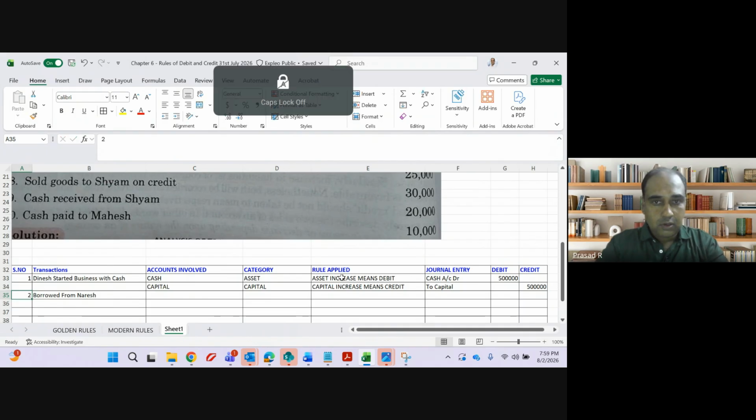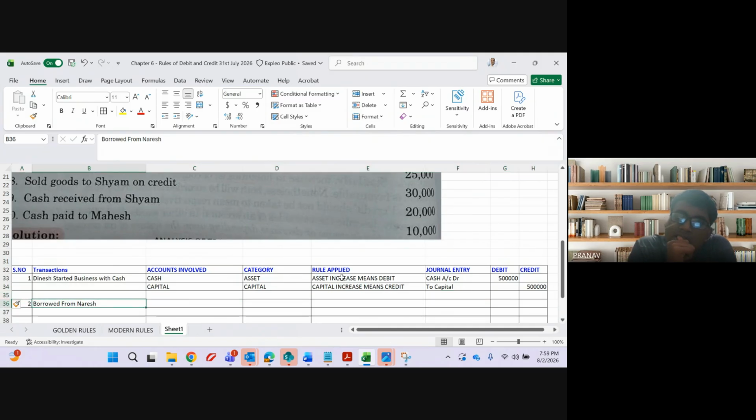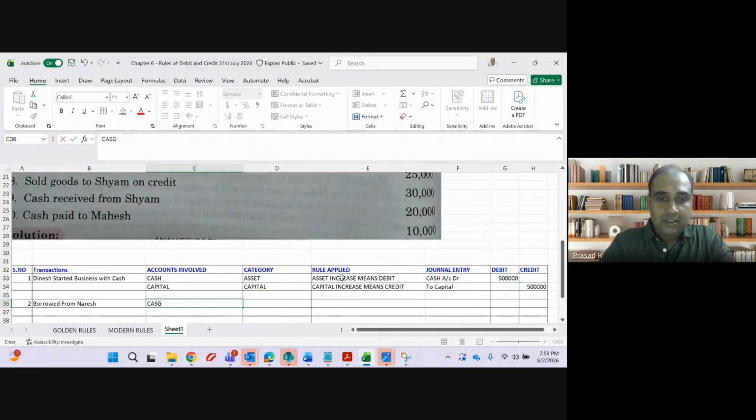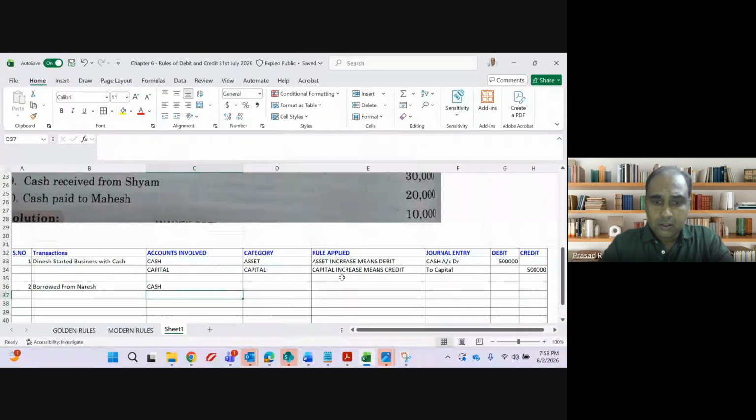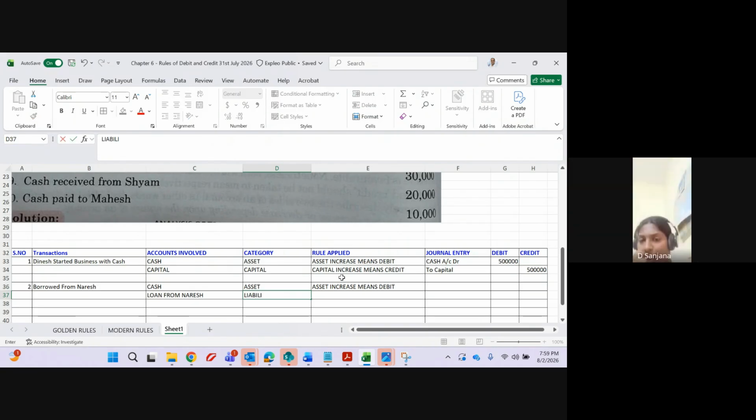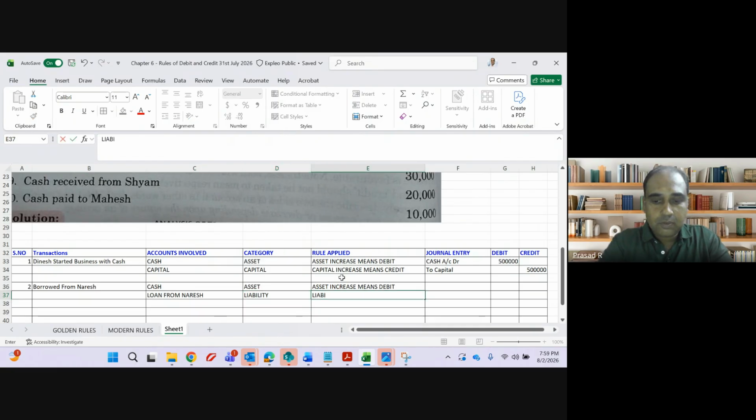Borrowed from Naresh. One second, guys, let me explain. The first account is cash, and the second is which account? Loan from Naresh. Now my cash is increasing or decreasing? Increasing. It's an asset. Asset increase means debit. And loan from Naresh, is it a liability or income? Liability. Liability increase means credit.